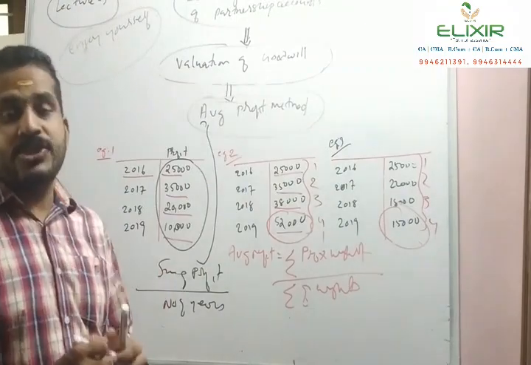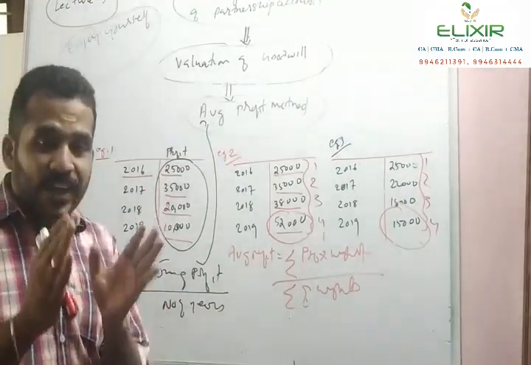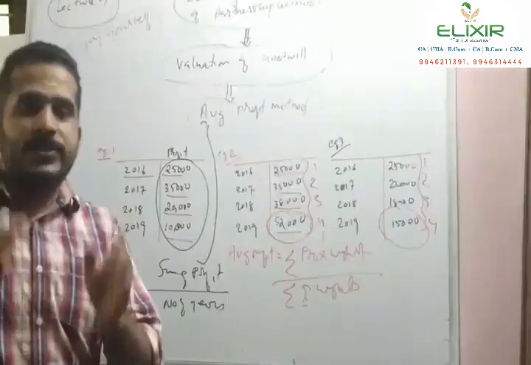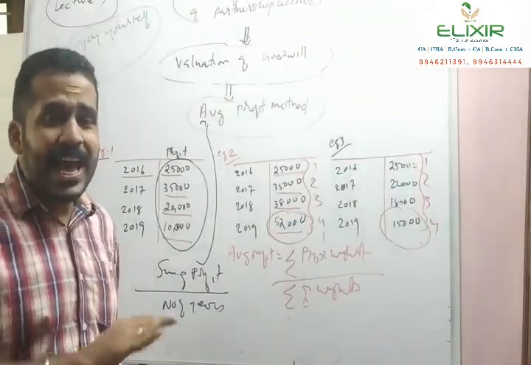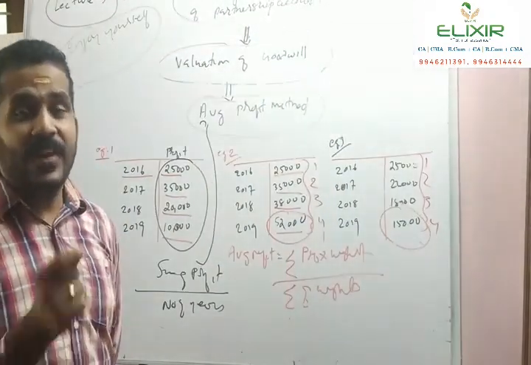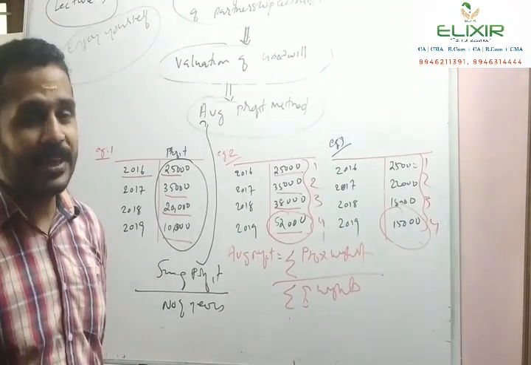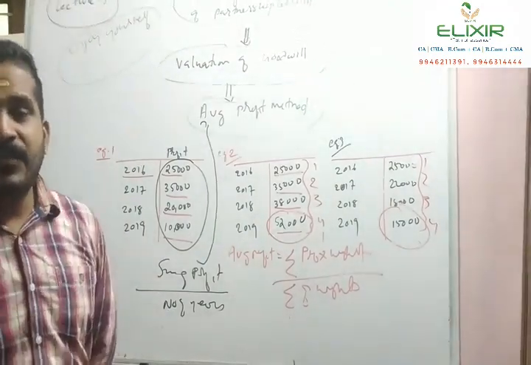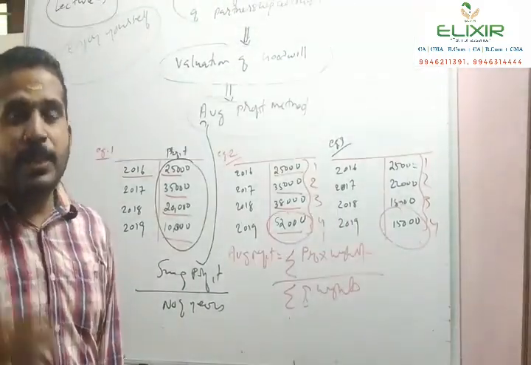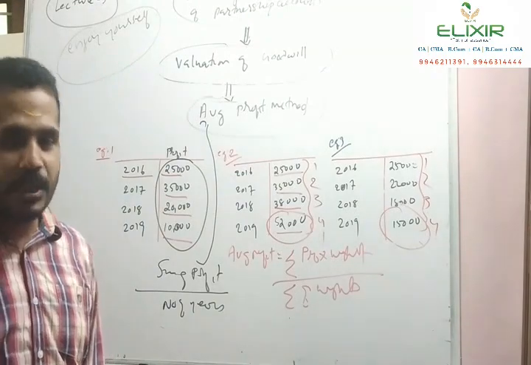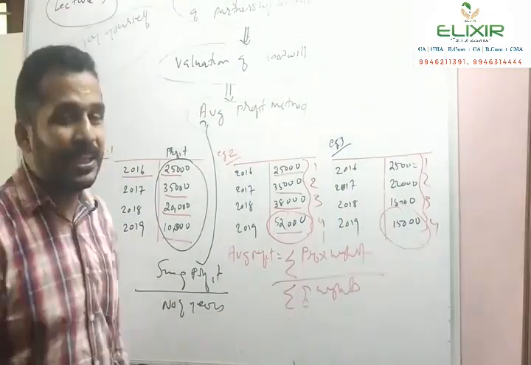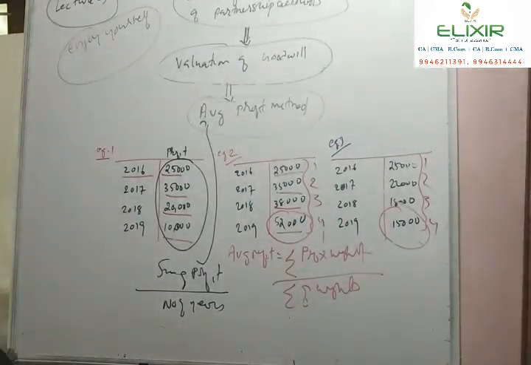So this is the calculation with regard to the average profit under the weighted average method. We apply the weighted average method if the profit shows an increasing or decreasing trend. We assign more weight to the latest profit, and the profits are multiplied with the weights and divided by the sum of weights. And in the simple average method, we aggregate the total profit for the few years given in the question and divide by the number of years.